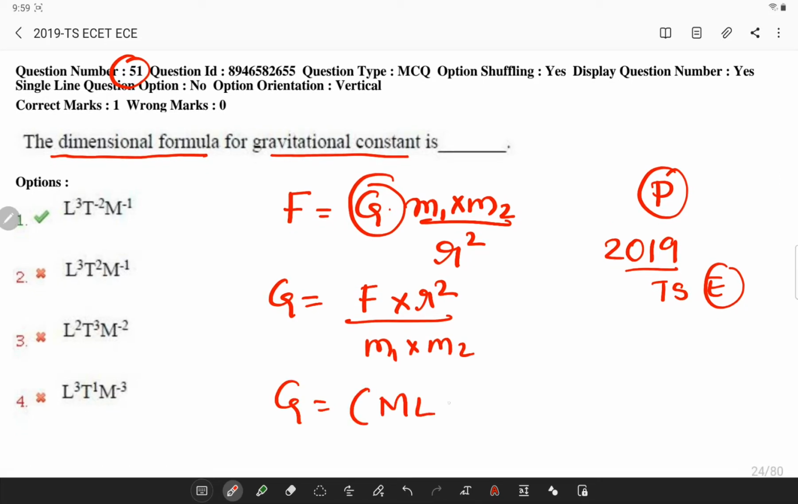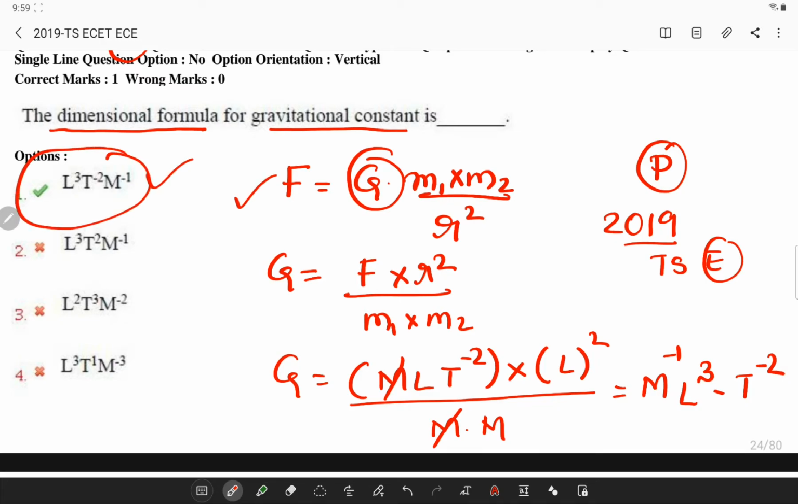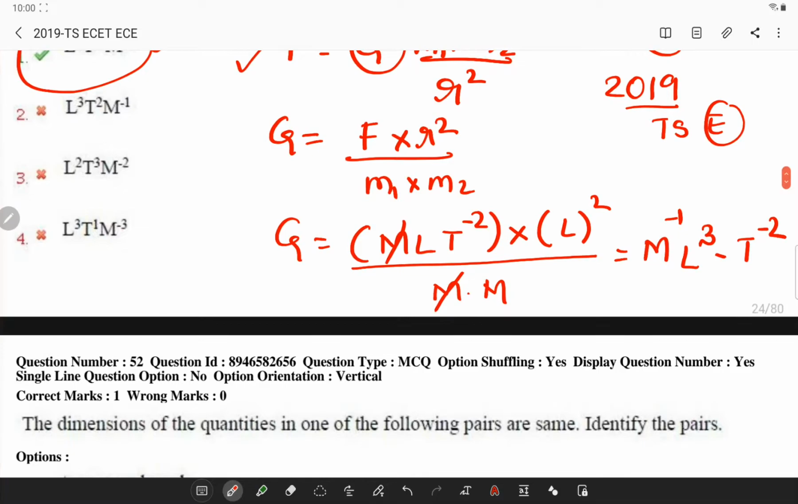It is simply M L T power minus 2, and since r is a distance, it is length, and now we have two masses, so the dimensional formula is mass. So this gets cancelled and I'll be getting a term M inverse L cube T power minus 2. Now this is your answer. So you have to remember this particular formula.